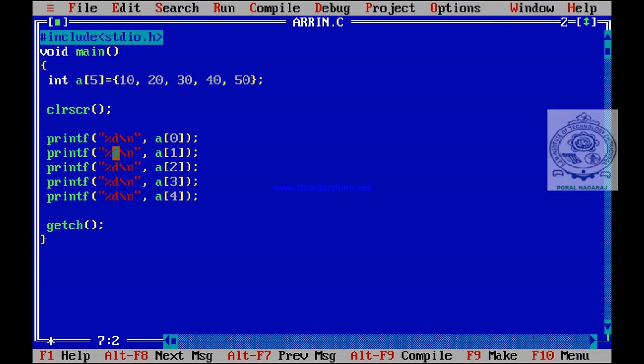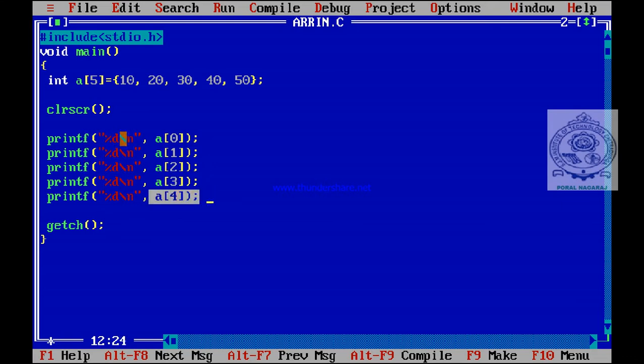See here, printf %d backslash n means control goes to the next line. So in place of %d, like a normal variable, we use a subscripted variable. What is the first element? A of 0. That's why I have written a of 0. So printf %d, then in place of %d a of 1, the second element, then the third element, fourth element, fifth element. So this I am going to display.